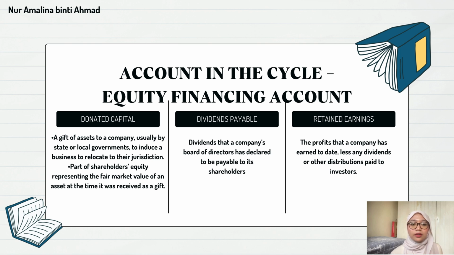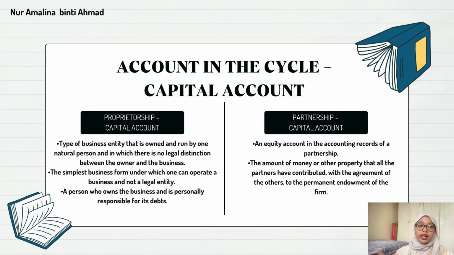For example, our client is company X, and company X has a loan with Maybank, so we can send the confirmation request to Maybank to get the loan balance. Retained earnings represent the company's accumulated profits after dividends have been paid to shareholders. The auditor will review the company's earnings statement to ensure the retained earnings are completely and accurately calculated and reflected. So we move to the last account, which is the capital account. We have two.